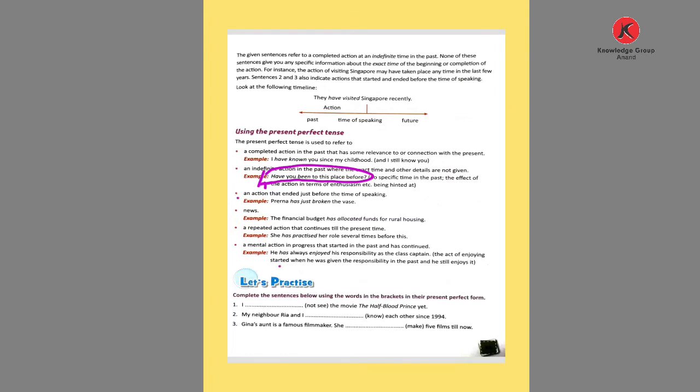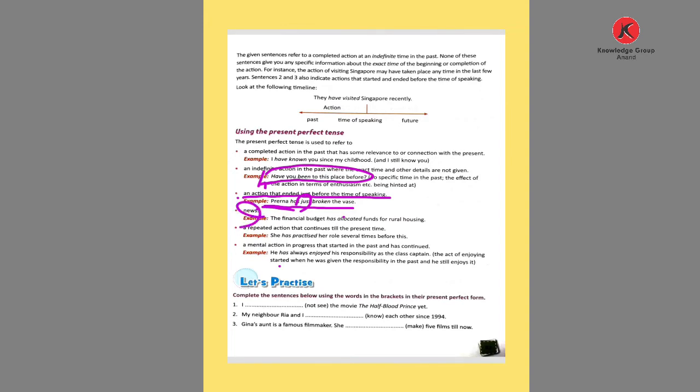And the third, an action that ended just before the time of speaking. Prerna has just broken the vase, which means at the time of speaking, a minute or two before, she has just broken the vase. There we use the present perfect.